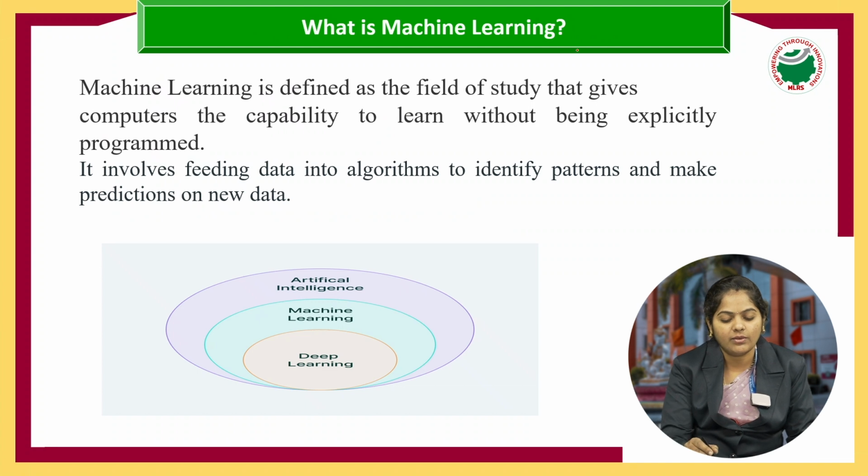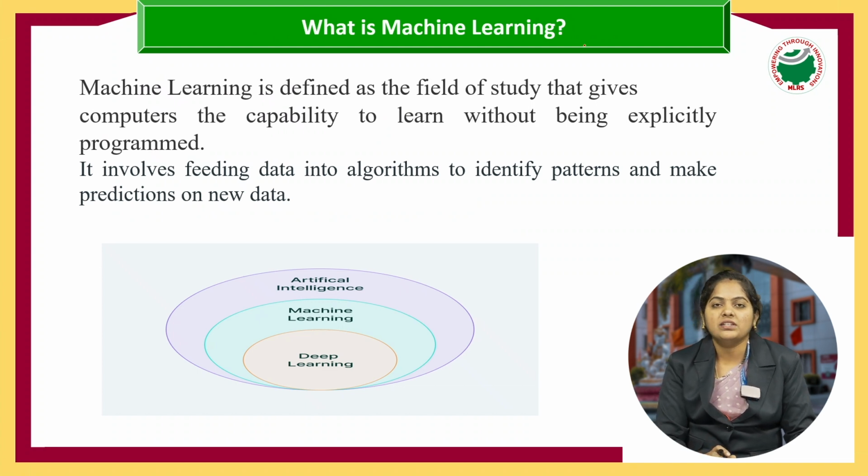So first one, what is machine learning? Machine learning is defined as a field of study that gives the computers the ability to learn without being explicitly programmed. Previously we would do traditional programming to achieve any task, but with the help of machine learning we will expect the results, or we will predict the decisions without giving any explicit programming. This is how ML works. It involves feeding data into the algorithm to identify the patterns and make predictions on new data.